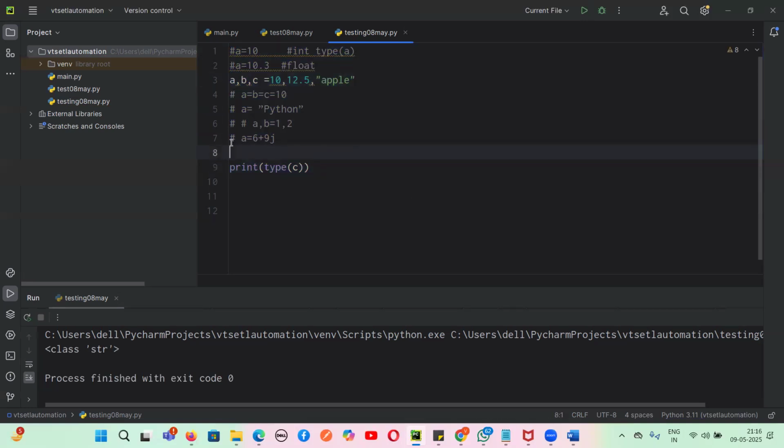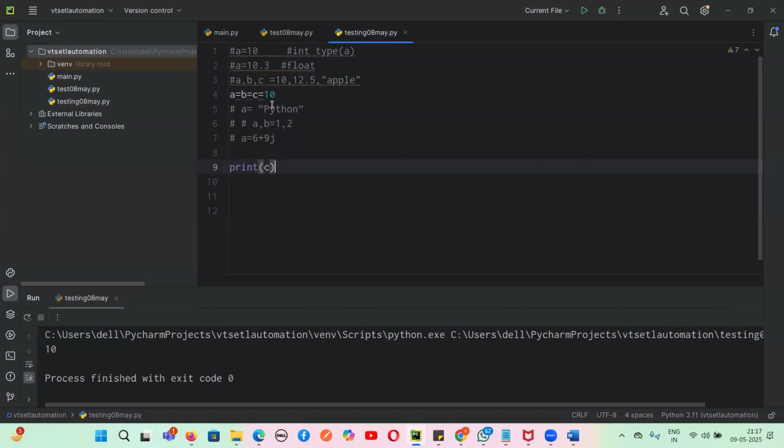What about this one, guys? If I uncomment this one, what will be the output? Let me go one by one. Let us just take this one, okay? So now if I print the type of C, what will be the answer for this particular statement? It's integer. And what will be the value of C? 10, 10 only. Yes or no, guys? Yes, sir.